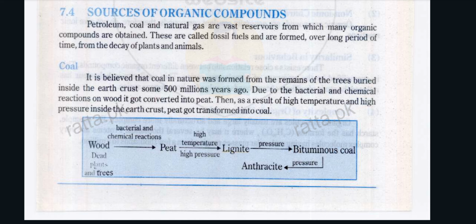So, the wood, dead plants, and trees with the bacterial and chemical reaction form peat. Peat at a high temperature and pressure forms lignite. Lignite at pressure gives us bituminous coal, and at higher pressure it gives us anthracite.